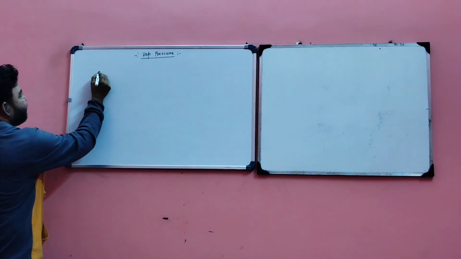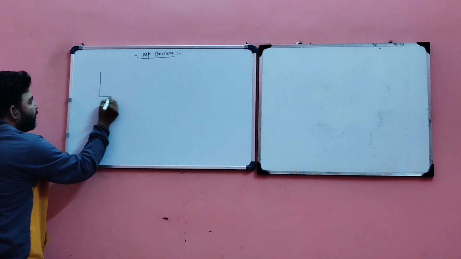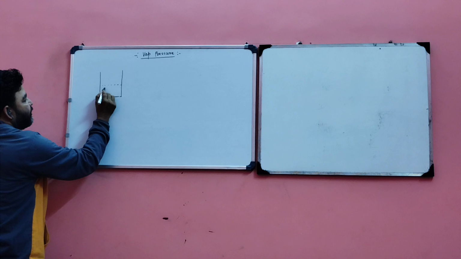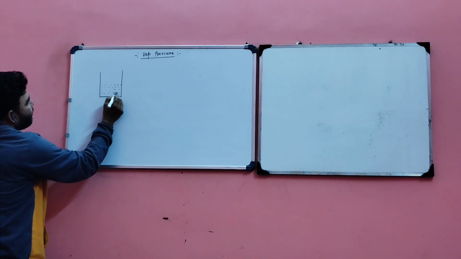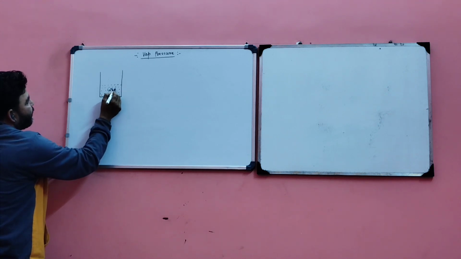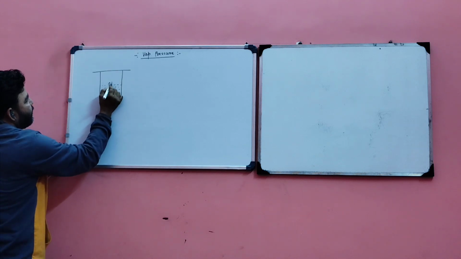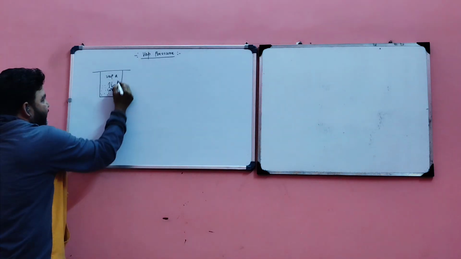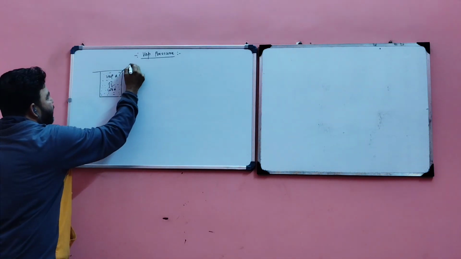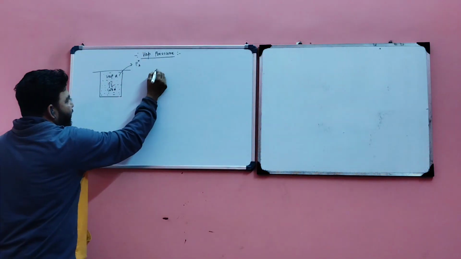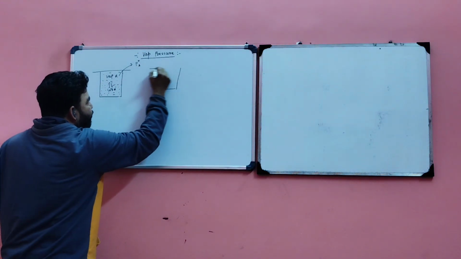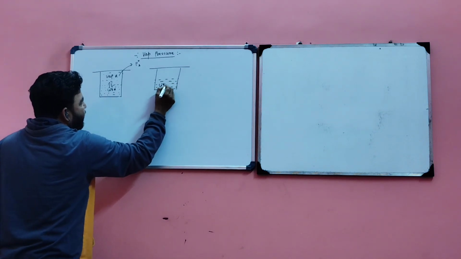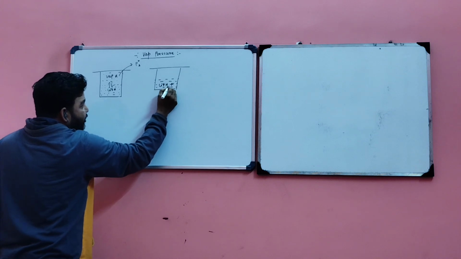Suppose you consider a pure liquid A. It is in equilibrium with its vapor A, and the standard vapor pressure of liquid A is P0 A. Now some non-volatile solute is added. Let the solute be B. So over here we have liquid A plus solute B.